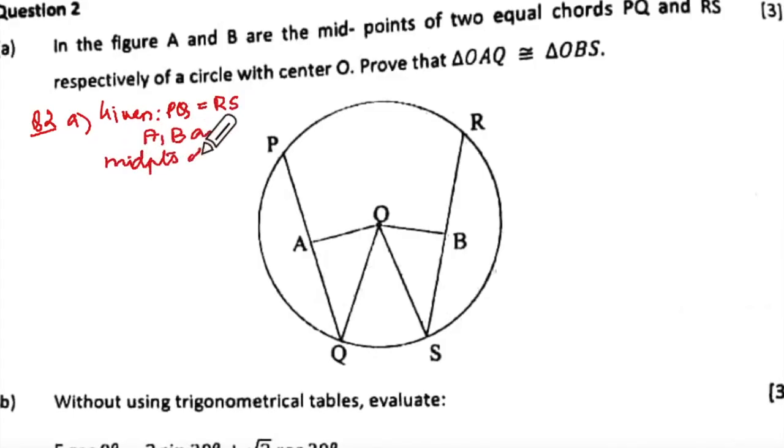Midpoints. Midpoints of PQ and RS, respectively. Write it. Why won't you write? Anything else has been given?